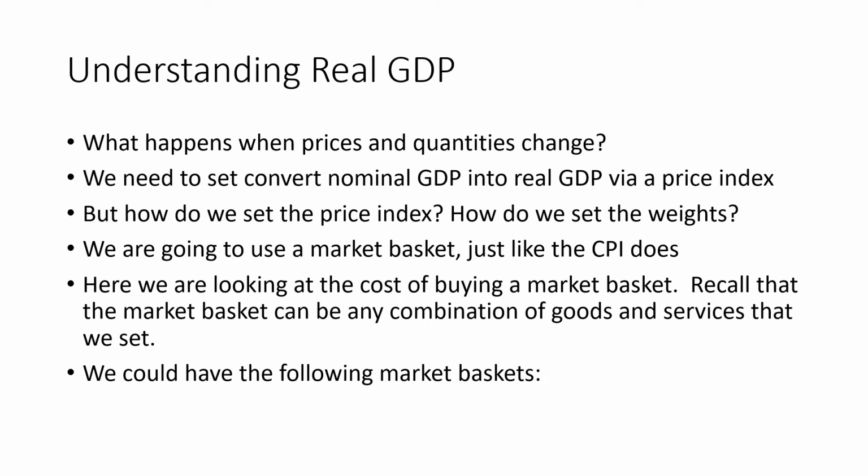The goods and services that you've chosen never change. And when we do that, we're going to be able to compare the cost of buying this market basket from year to year. Now, once again, this can be any combination of goods and services we set. So in our simplified example here, we're going to have 4 different market baskets.